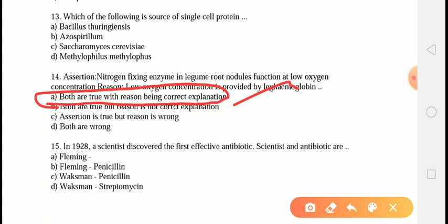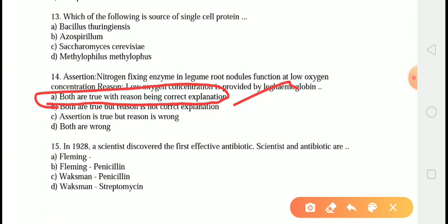The pigment leghemoglobin is similar to the hemoglobin of the RBCs, that is red blood cells. It has the ability to combine very rapidly with oxygen and thus acts as an oxygen scavenger. Thus it helps in maintaining the anaerobic conditions for nitrogen fixation. Thus the correct option is answer number A.